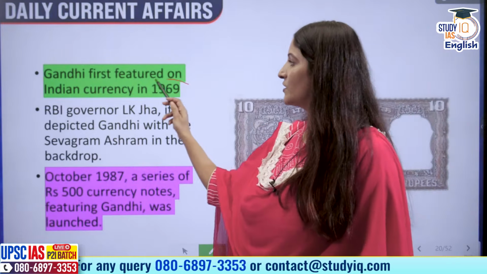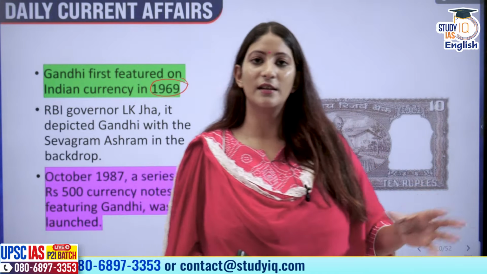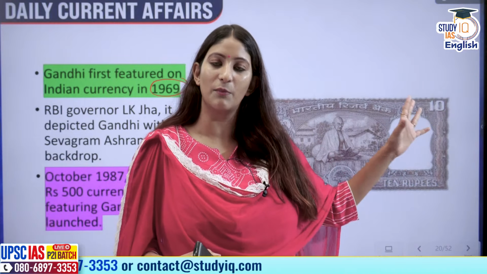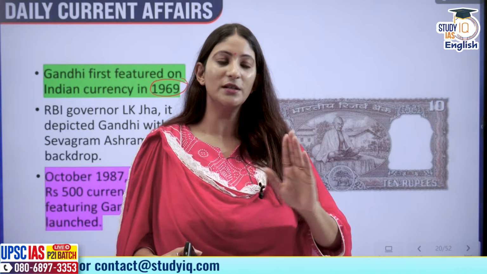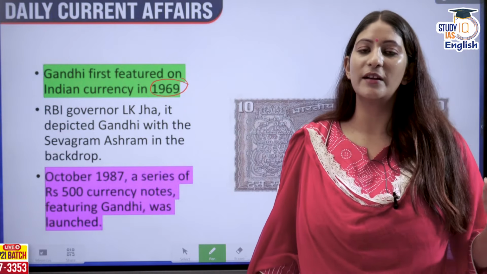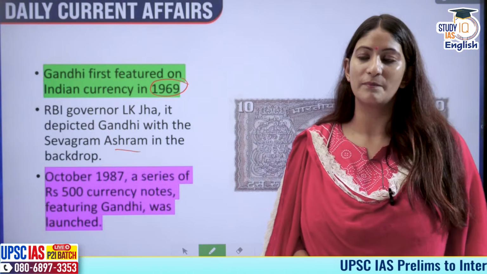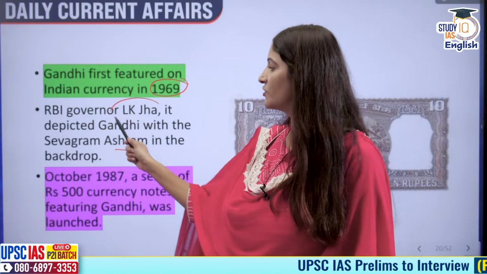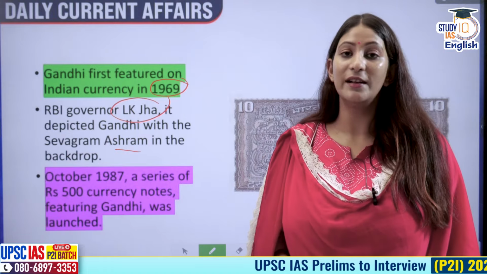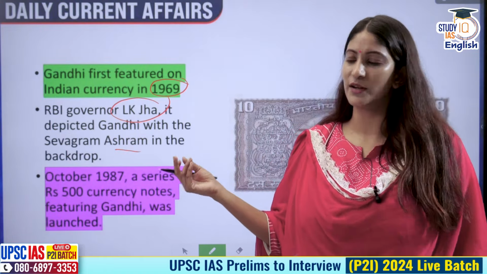Gandhiji first actually featured in 1969. This is the particular note. His body is looking outward, and as you see, he is actually in the backdrop of a very important place. This is actually the Sevagram Ashram in the backdrop. And who had this signature? L.K. Jha, RBI Governor L.K. Jha. Remember, because these kind of small things also can be asked in your examination.